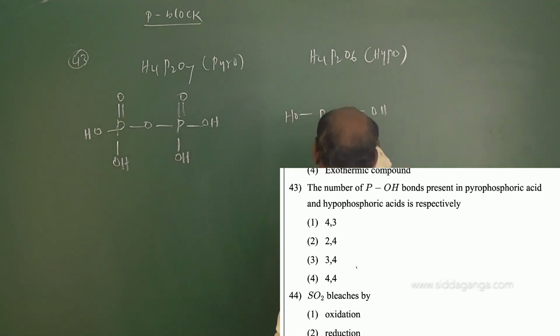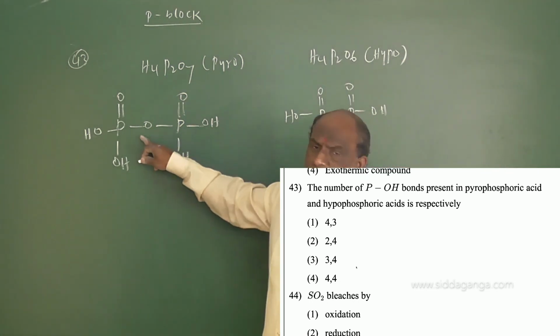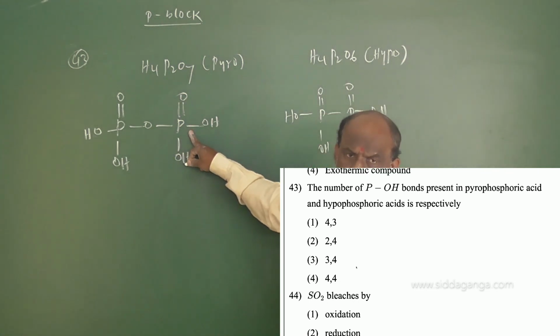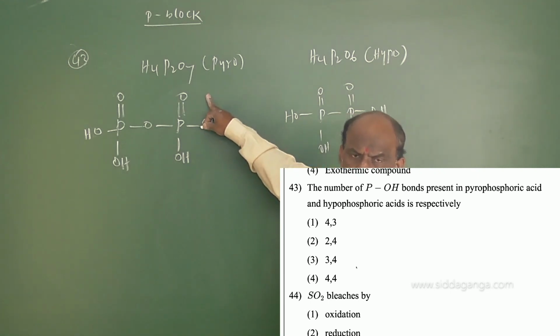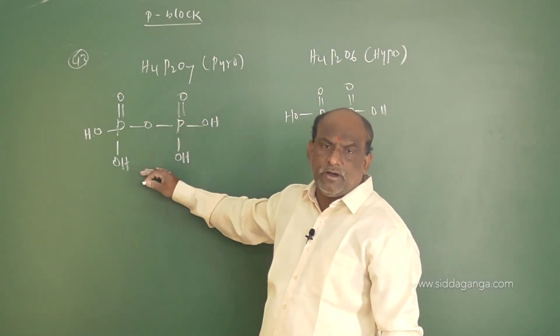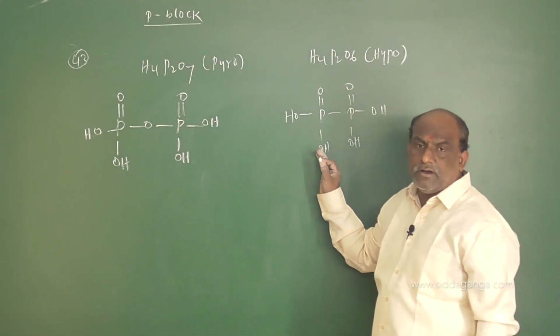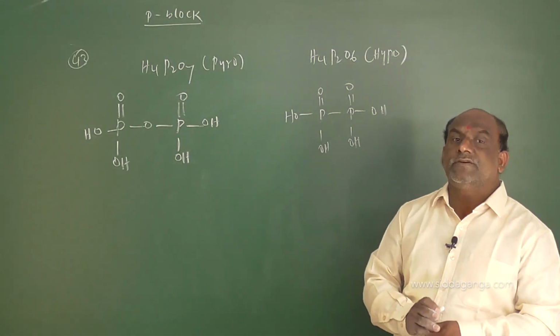Hypophosphoric acid is simple here. In hypophosphoric acid, a P-P bond will be there. In pyrophosphoric acid, a P-O-P bond is present. Remember, the OH bond is compulsory, and the double bond O is compulsory. Along with OH and the double bond O, in some cases a P-O-P bond, P-P bond or P-H bond takes place in those oxy acids of phosphorus.